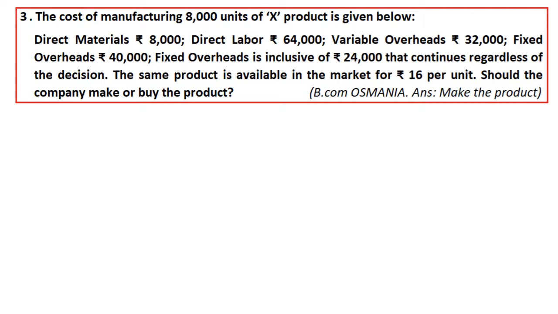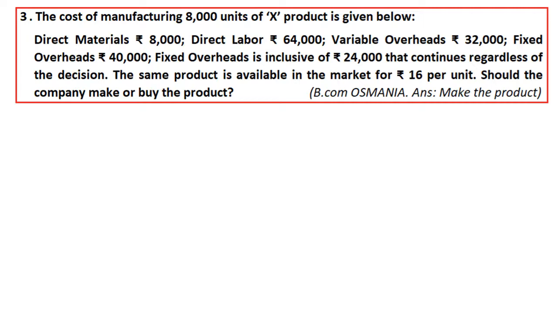So here, what is happening? We are given variable cost information, that is direct material, direct labor and variable overhead. Besides, the fixed cost information is 40,000. In that, 24,000 will remain constant regardless of our decision. In the sense, out of 40,000, 24,000 will remain constant, whereas 16,000 will be based on our decision. Suppose we produce the product, we will incur 40,000, which is inclusive of 16 plus 24. Both 16 as well as 24 together will be incurred.